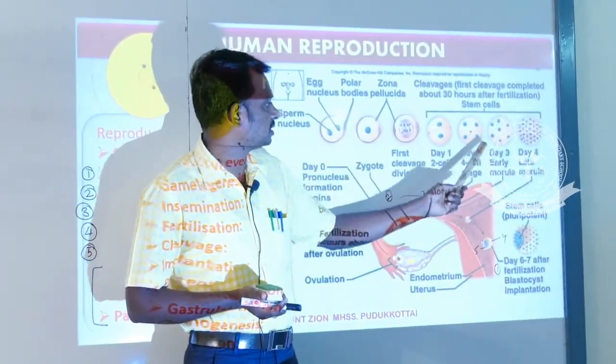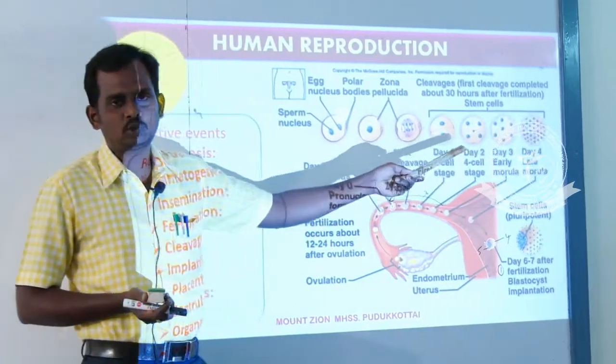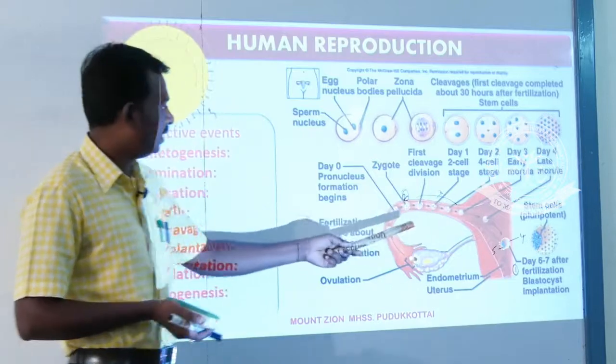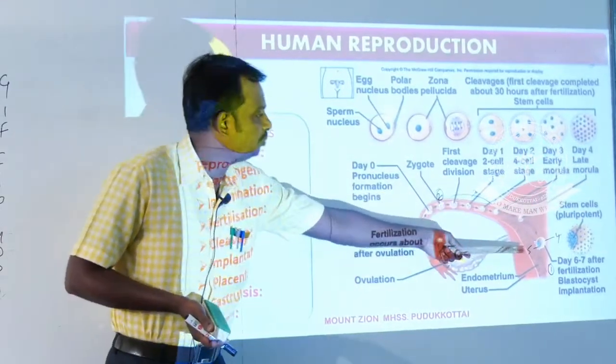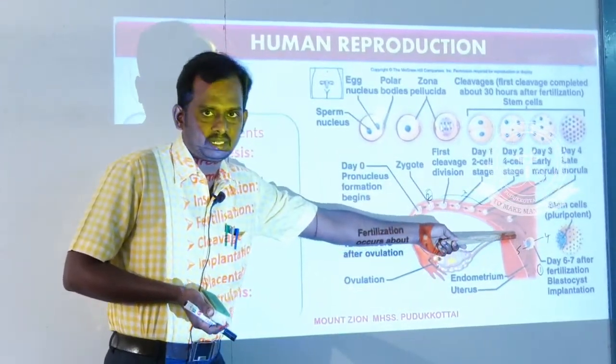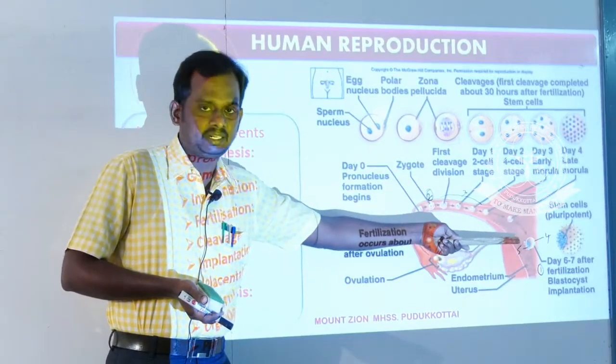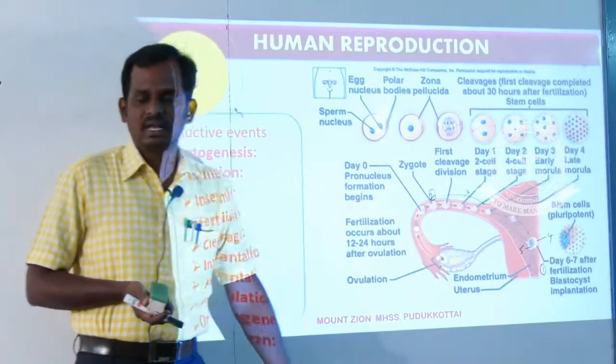This ball-like structure is called what? Blastula. That process is called what? Blastulation. And finally, after blastulation, implantation takes place. Implantation occurs in the uterine wall of the female reproductive tract. Implantation is then followed by placentation.